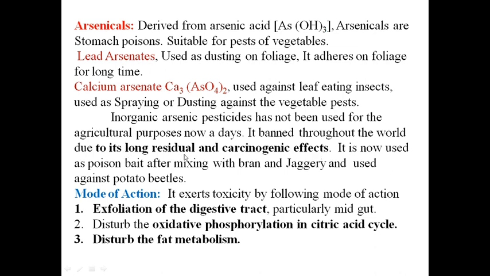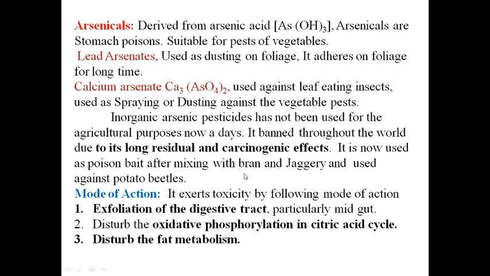Its long residual effect means it remains in a poisonous state for a very long time in soil, and it is responsible for carcinogenic effect, meaning causing of cancer. That's why these arsenical compounds are banned and it is not now used as a dust powder or spray. It is now just used as a poison bait. Bait means for attraction.